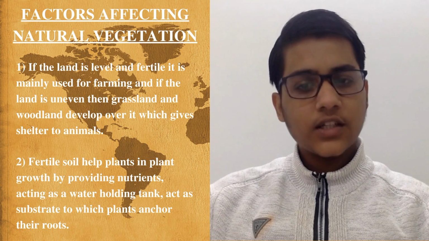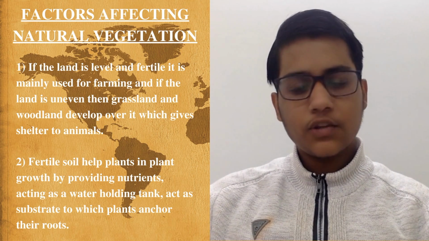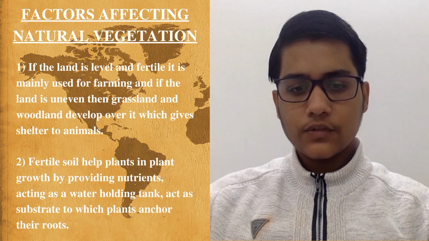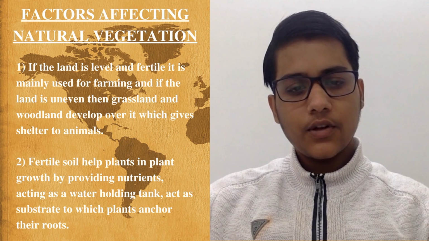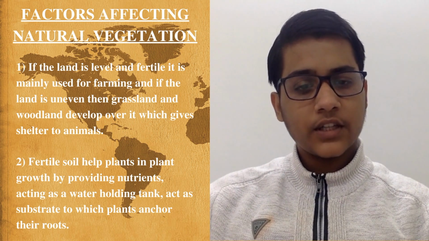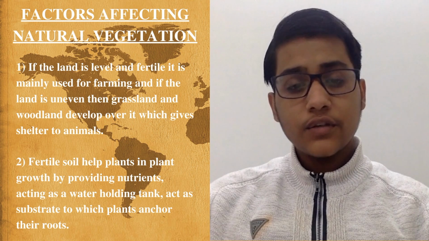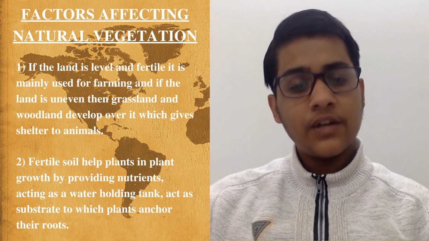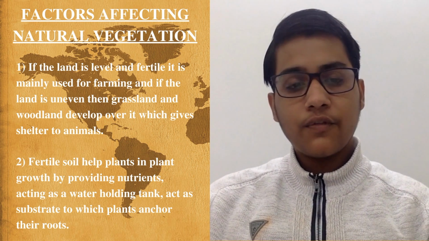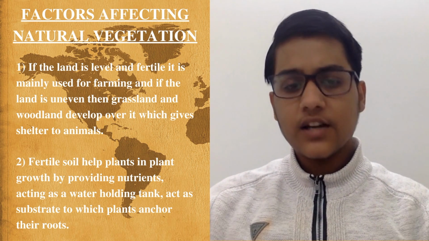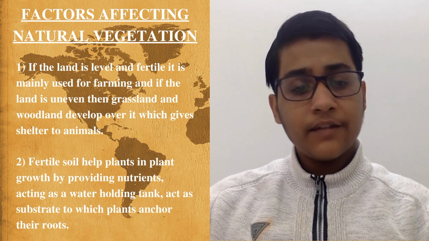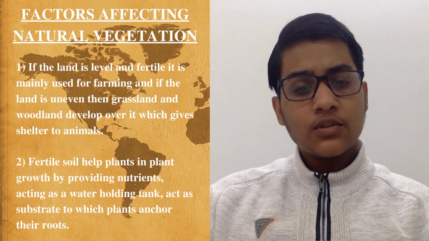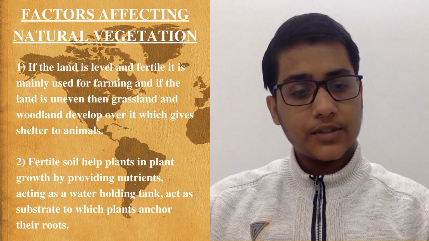I hope you guys are clear with the concept of natural vegetation and normal vegetation. Now, let's move on to the factors affecting natural vegetation and wildlife. The most important factor is land. The nature of land influences the type of vegetation. If the land is level and fertile, it is mainly used for farming. And if the land is uneven, then grasslands and woodlands develop over it. The grasslands and woodlands usually give shelter to a variety of animals.